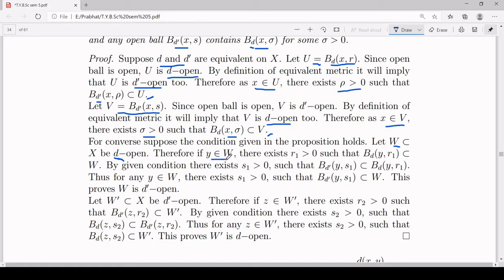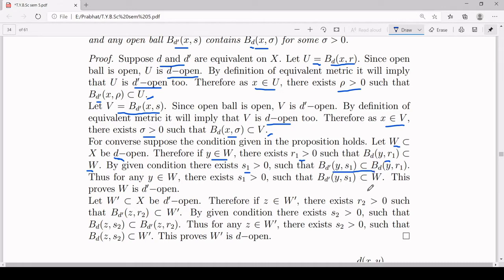If y belongs to W, then by definition of open set, there exists a positive real number R1 such that the open ball centered at y of radius R1 with respect to the metric D totally lies inside W. Now, by the given condition of our proposition, there exists S1 greater than 0 such that this open ball B_D(y, R1) contains an open ball centered at y only, but with respect to the metric D dash. That means there exists S1 greater than 0 such that B_D'(y, S1) is a subset of B_D(y, R1).